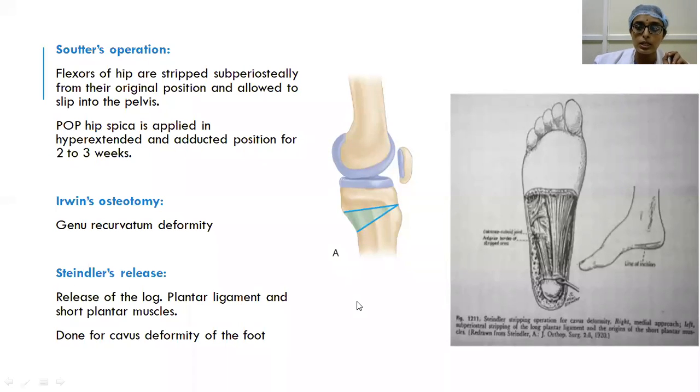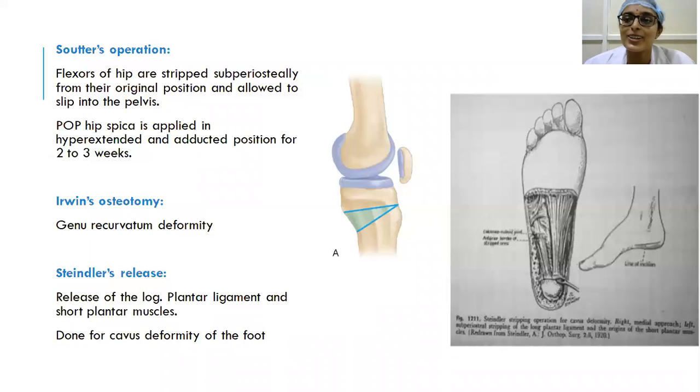Then coming to the Steindler's release, in this picture you can see the longitudinal plantar ligament. Whenever there is some cavus deformity of the foot, when this longitudinal ligament is released, gradually there will be correction of the cavus deformity. So that is done for cavus deformity of the foot. Assume it to be a cavus deformity, and suppose there is some taut ligament here. The pen, assume the pen to be a taut ligament. When this ligament is released, gradually the cavus deformity will also get released. So that is the concept of Steindler's release.